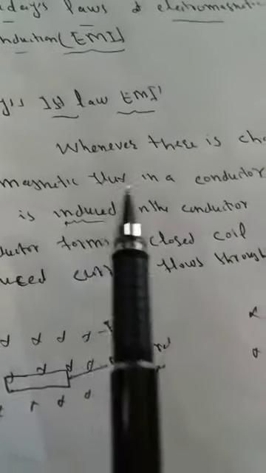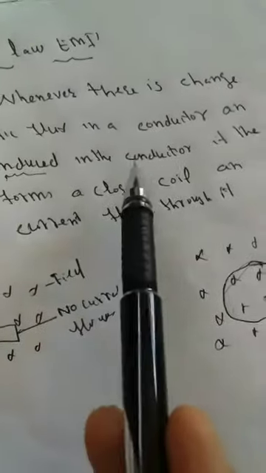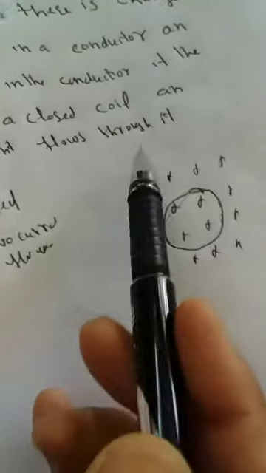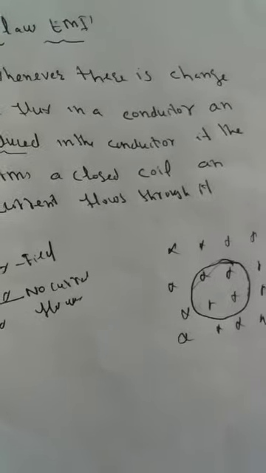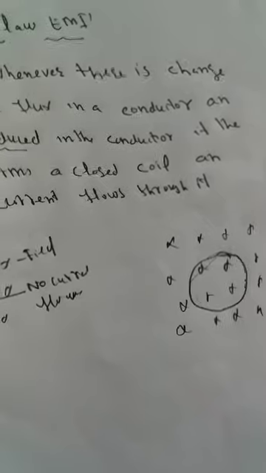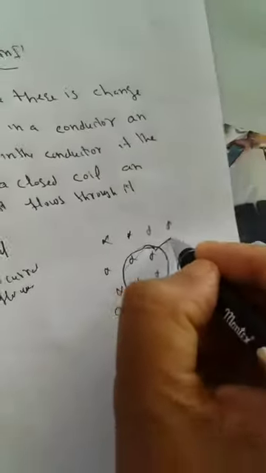That is why it says: whenever there is a change in magnetic flux in a conductor, an EMF is induced in the conductor. If the conductor forms a closed coil, if it completes a circuit, then only does current flow through it. That means a change in flux produces an EMF in a conductor, but only if the conductor is a closed, complete circuit does current flow. I hope you have got it.